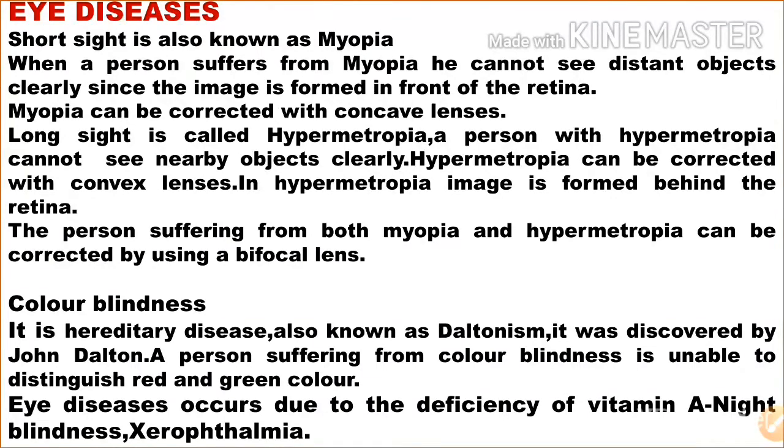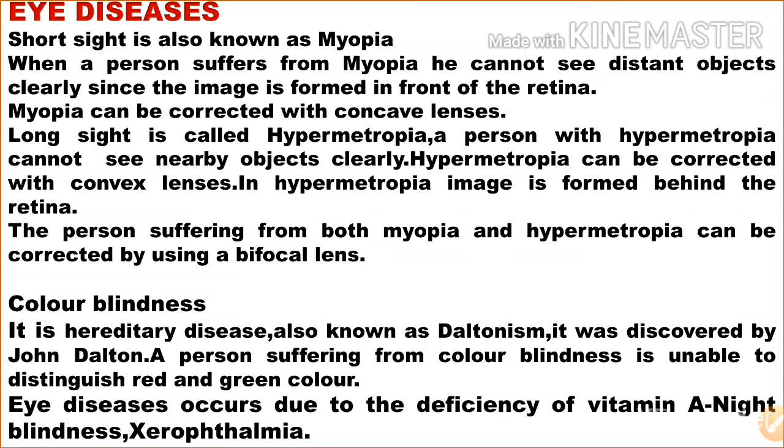Long sight is called hypermetropia. A person with hypermetropia cannot see nearby objects clearly, and it can be corrected with a convex lens. In hypermetropia, the image is formed behind the retina, just the opposite of short sight.